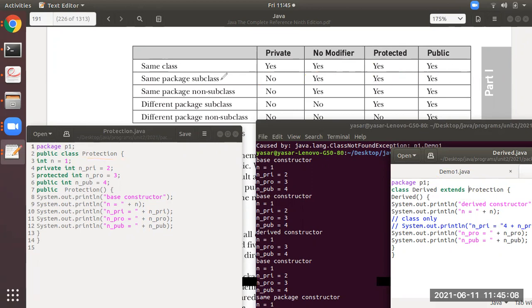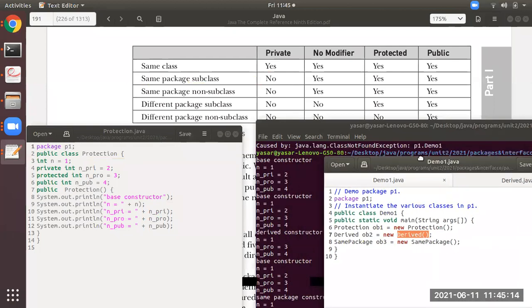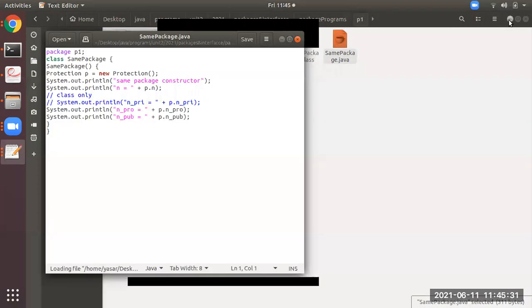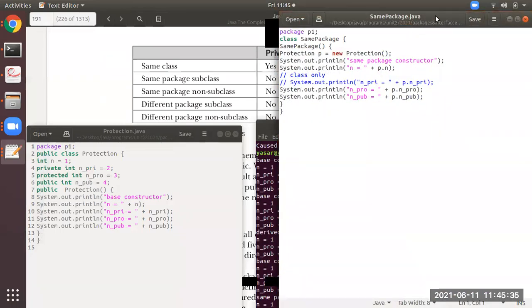Now the next thing is we will see with the next program, that is in the main class, this demo1.java. See here, ob3 is going to call the constructor of same package. So I will open that samepackage.java. Observe here.